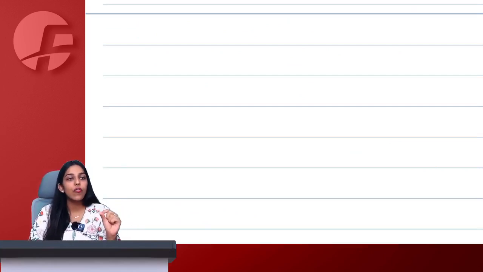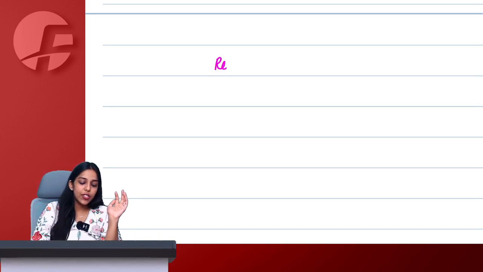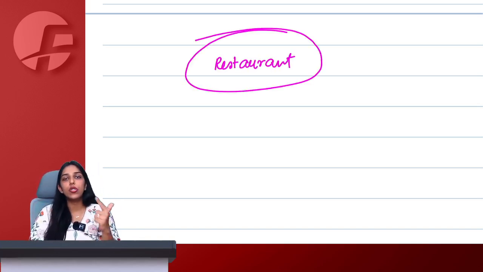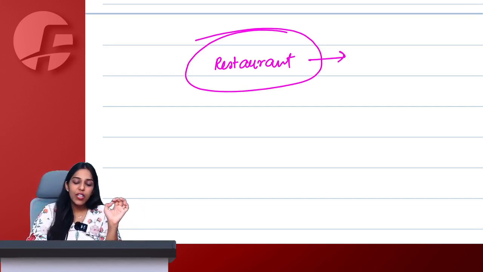And two particular things the government has clarified only, that we know it has components of both goods and services, but we want you to treat it as supply of service only. One is restaurant. Today if you go to a restaurant, you go for food also, you go for ambience also, right? Food is a good, ambience is a service. But the government has clarified under Schedule 2 Section 7(1)(a) that we will treat it as supply of service only